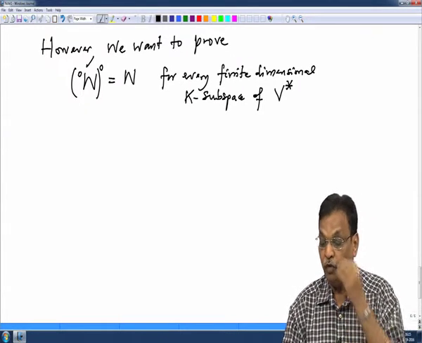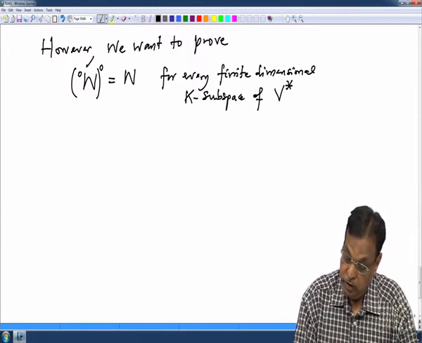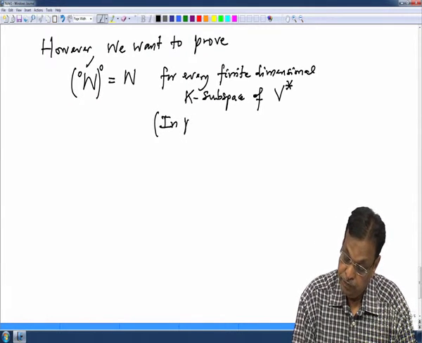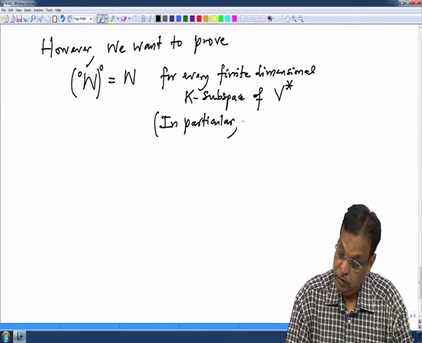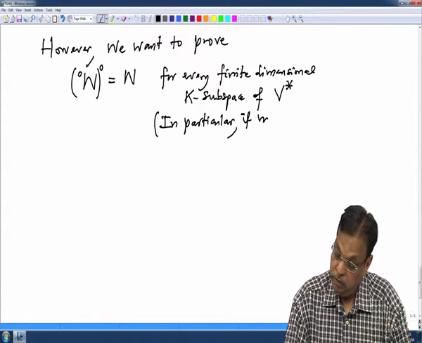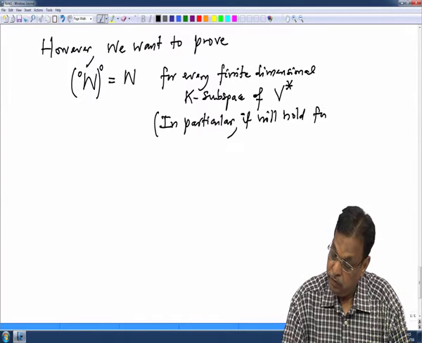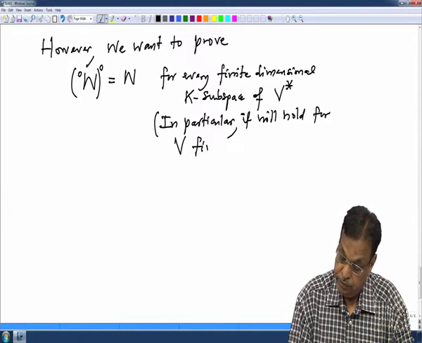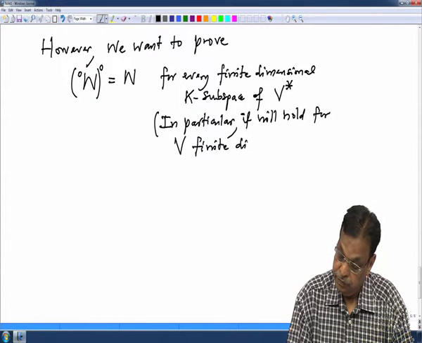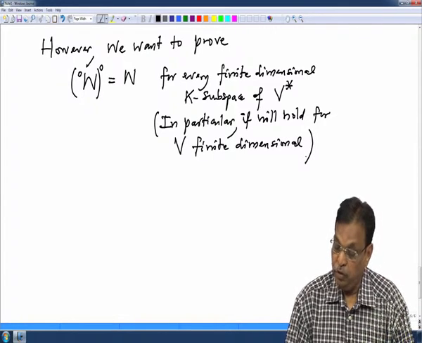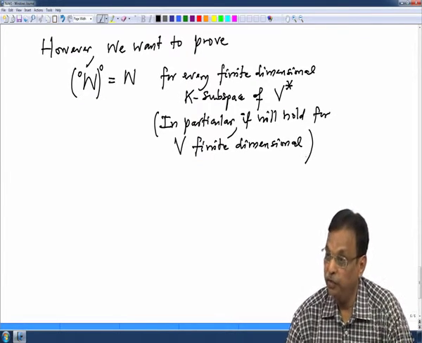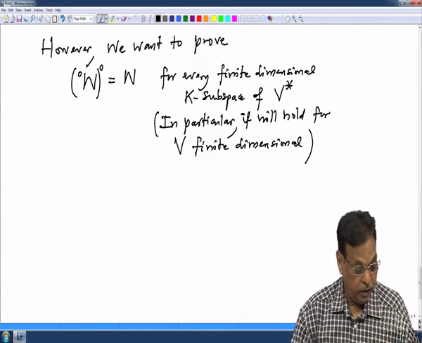In particular, it will hold for V finite dimensional. Because if V is finite dimensional, then V star is also finite dimensional, we have seen, and therefore, it will hold for that.